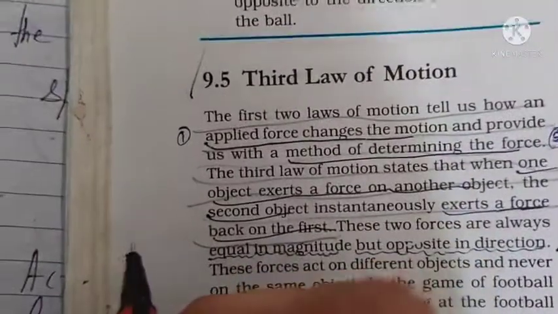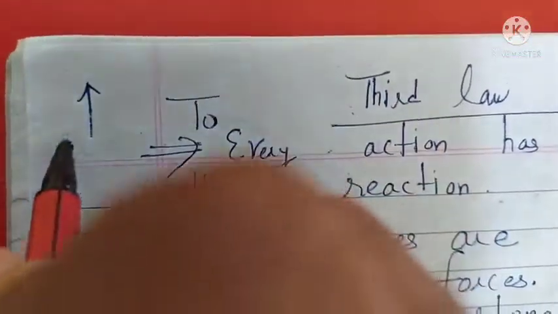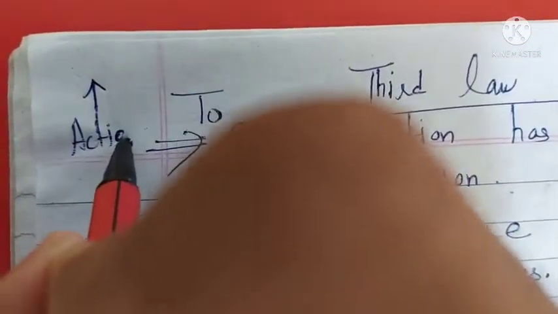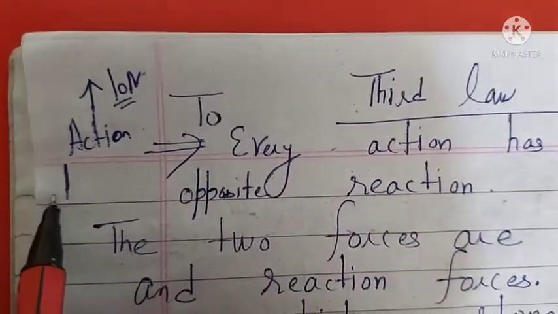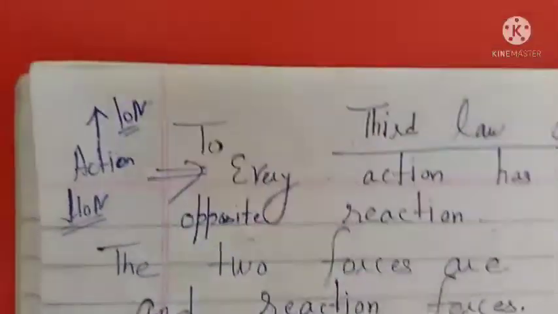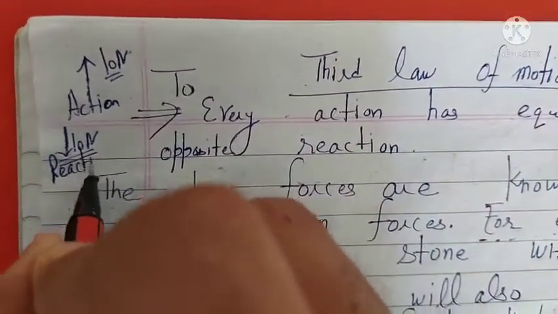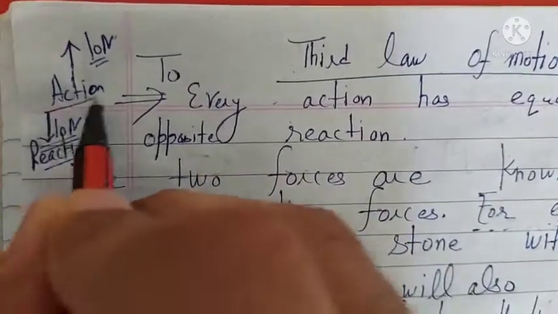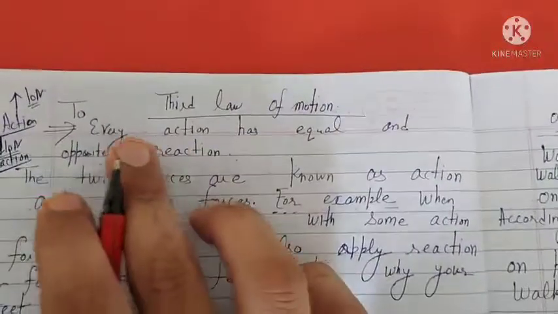So the force that we are applying on the wall is the action force. Suppose it is 10 Newton, and this law says the wall will apply the same 10 Newton but in the opposite direction, that is on our hand. So this is the action force, and the force applied by the wall is the reaction force. So there is an action force involved and a reaction force involved, and he made a law.